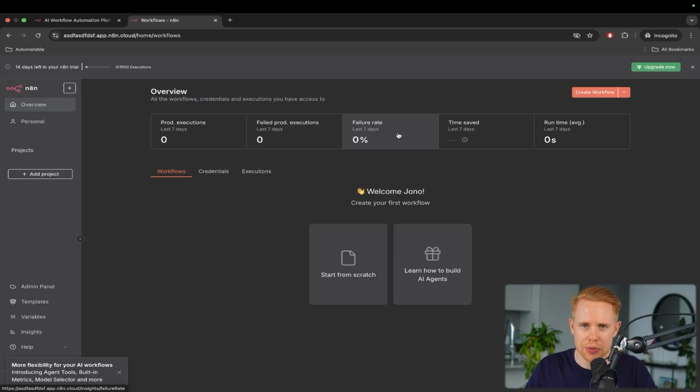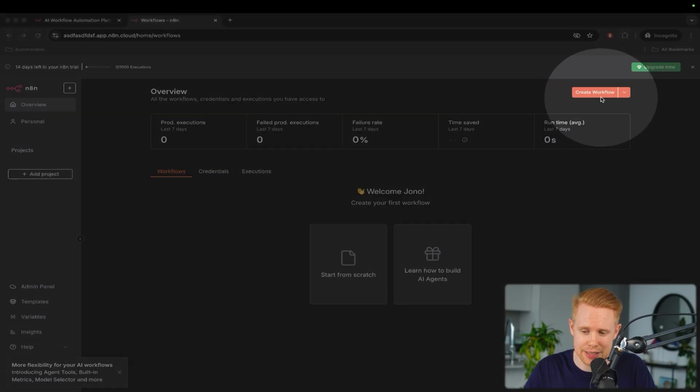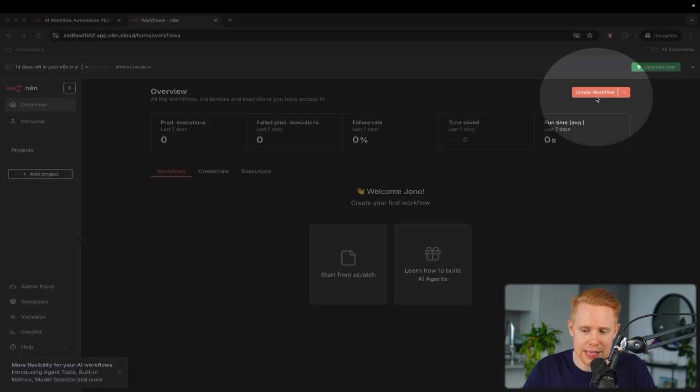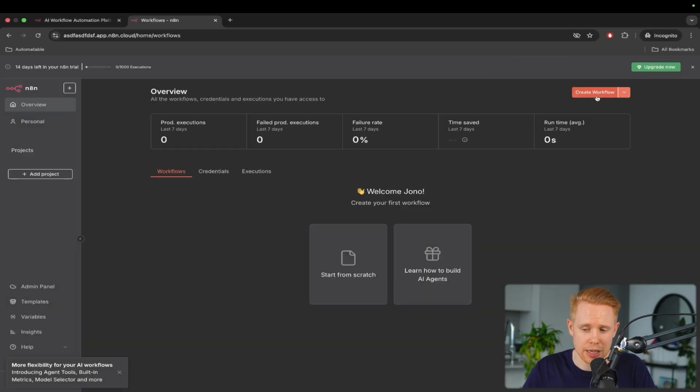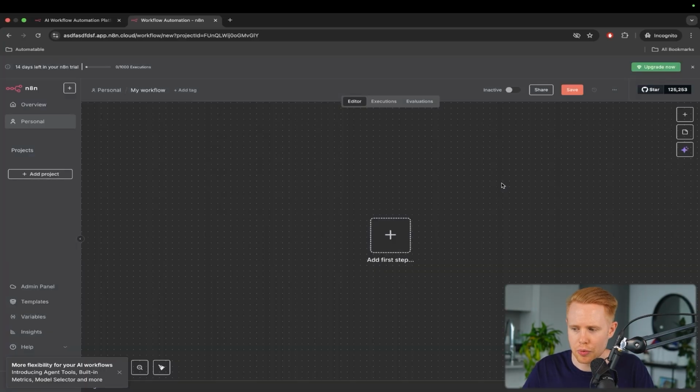Okay. And so I just want to give you a nice little secret about this application. 99% of your time, you're going to be focused on creating workflows up top here. Okay. It's very rare that I'll really do anything other than create a new workflow or update an existing one. And so for that reason, they've got a lot of things on the side here. And I really don't focus a whole lot on this kind of stuff. The main thing is you're going to be building workflows. And so because I literally spend 99.99% of my time in here, I'm just going to move over to the one thing that actually matters in this application. And we're going to go ahead and create a new workflow together.